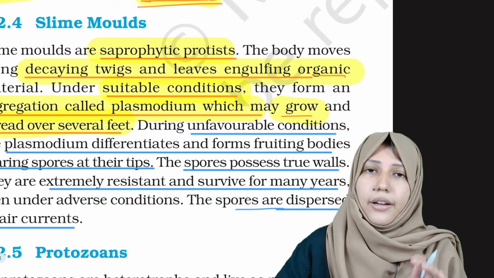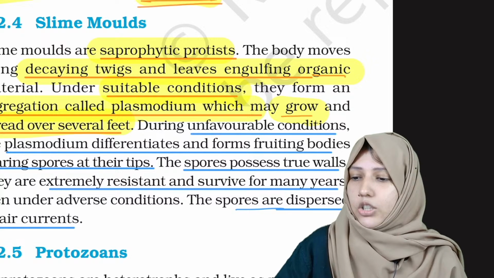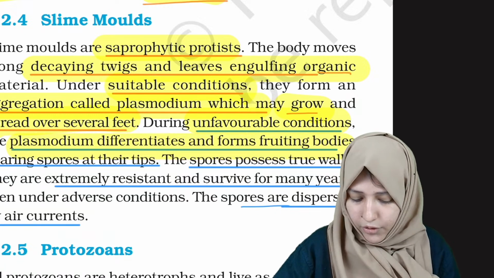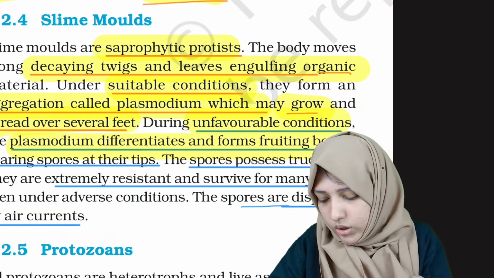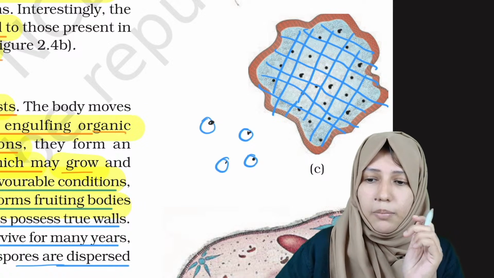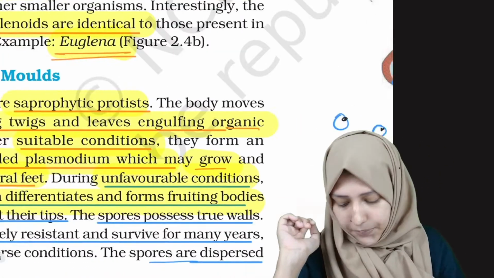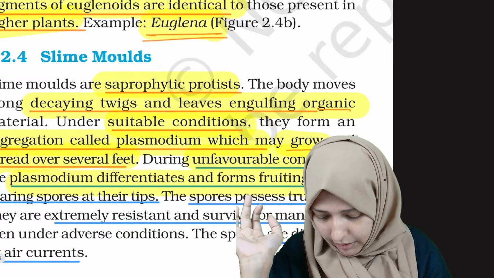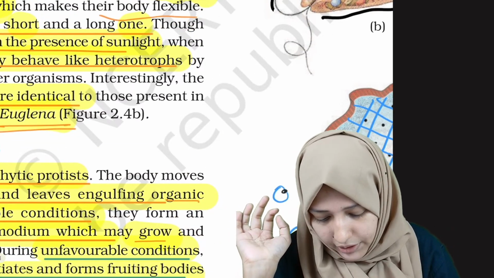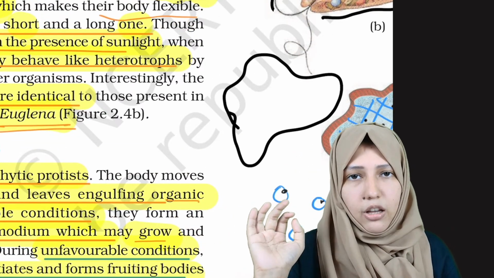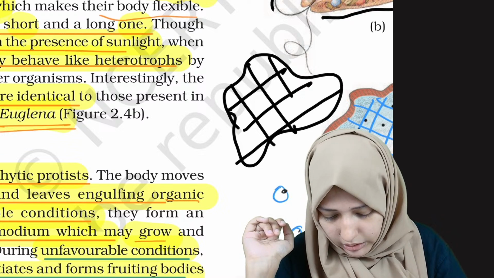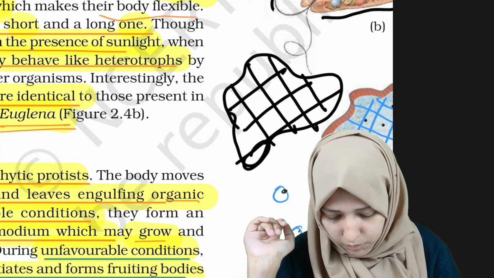Okay, and during unfavorable conditions, the plasmodium differentiates and forms fruiting bodies. These two things you have to note. What are the things that you have to note? During favorable conditions, they form plasmodium. And during unfavorable conditions, they will differentiate and form spores.